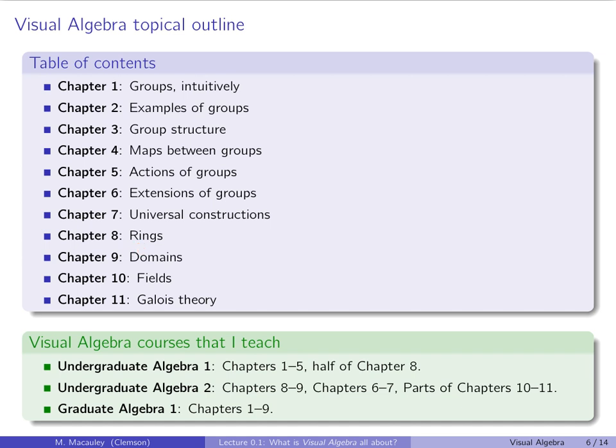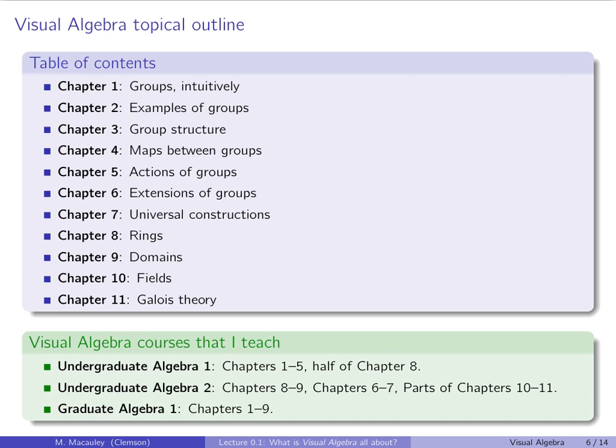Again, I did chapters 6 and 7, and then I briefly summarized chapters. I had not written chapters 10 and 11 at the time, but I quickly summarized Galois theory. I needed more time to do it. So some of the proofs I didn't do, but basically, the union of what I did was this entire course, with some of the stuff kind of rushed through and summarized. So I teach a lot of content in my undergraduate algebra course, and I don't think I can get through all of this properly in 2 semesters. I can get close, but that should give you an idea as to how much content there is.